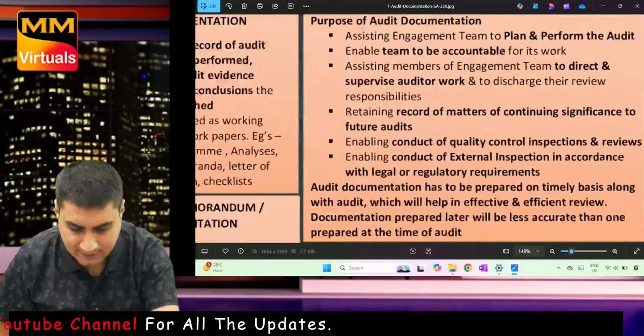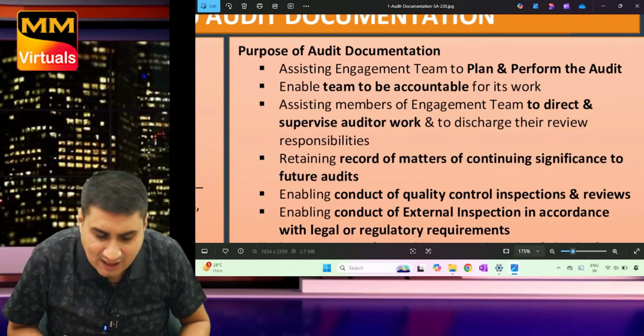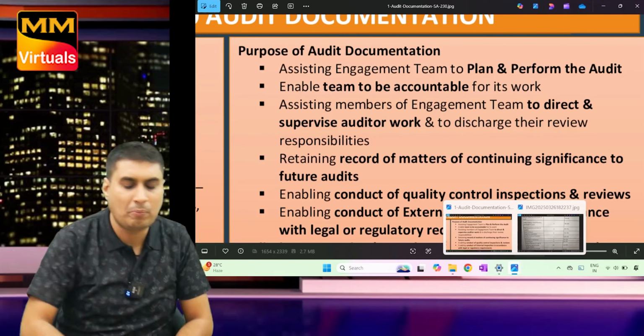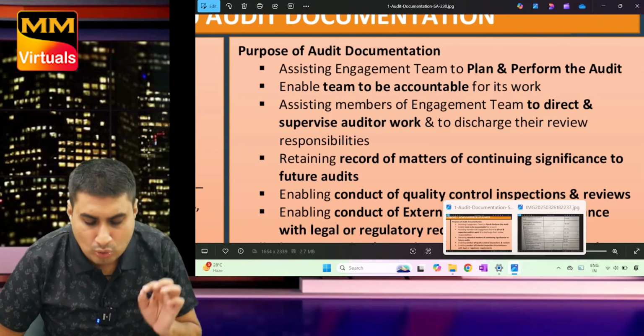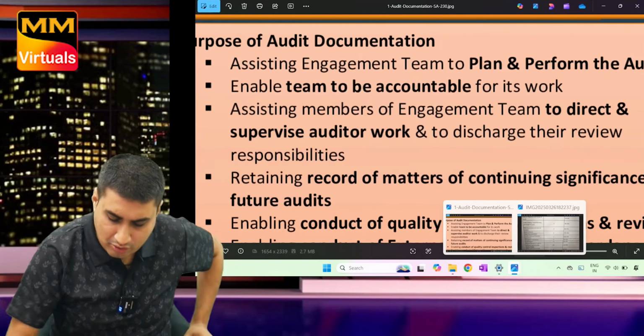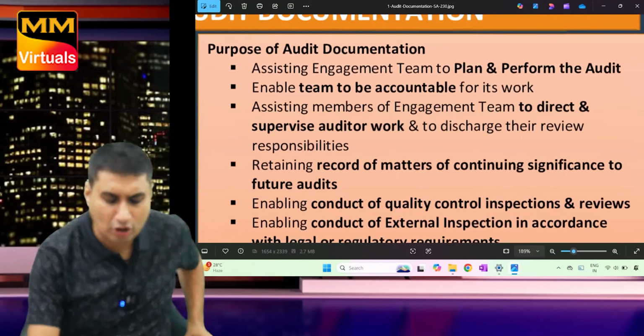Moving on. Now, 2 questions we have to learn. Can we start? Yes, sir. 1, 2, 3. Purpose of documentation. Can it come? Definitely it can come. Why do I do documentation? All points will be easy or hard? Super duper easy. Let us start. Tell me, why do I do documentation?